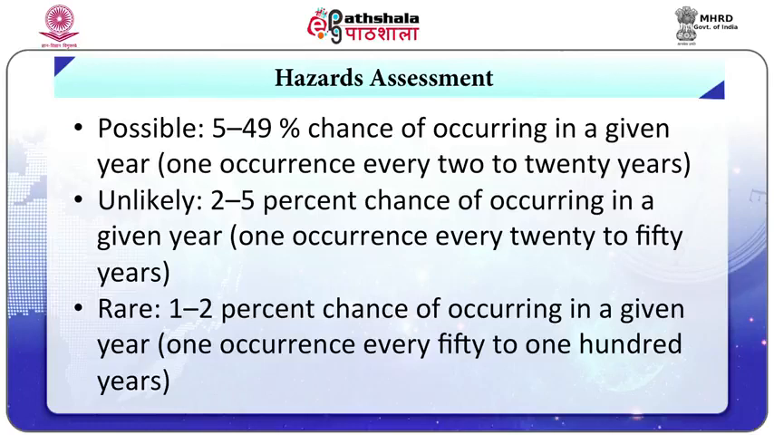Unlikely, 2 to 5% chances of occurring in a given year, which is 1 occurrence every 20 to 50 years. Rare, 1 to 2% chances of occurring in a given year, 1 occurrence every 50 to 100 years.